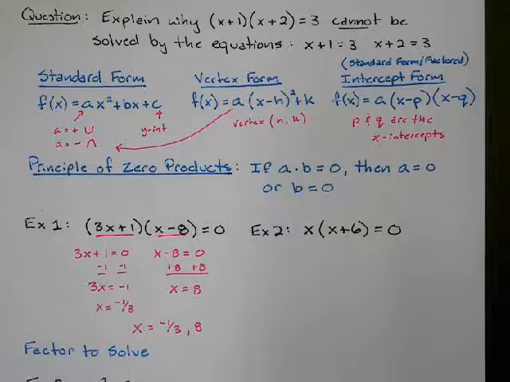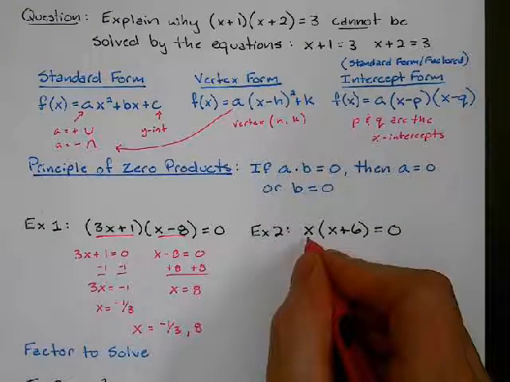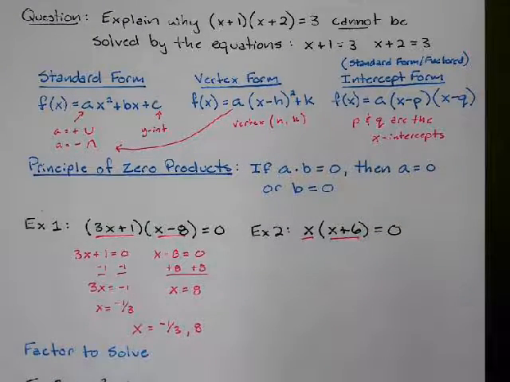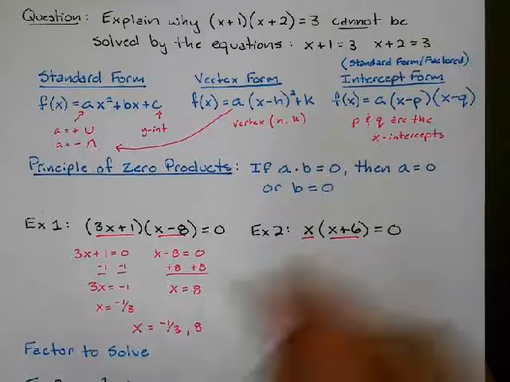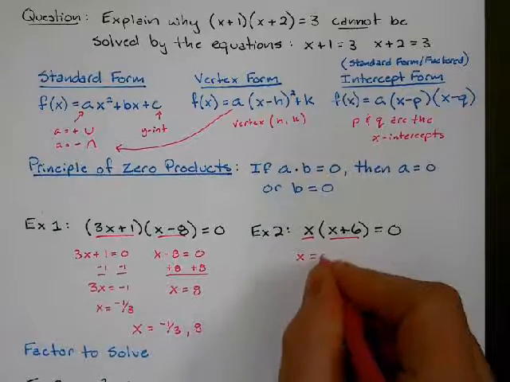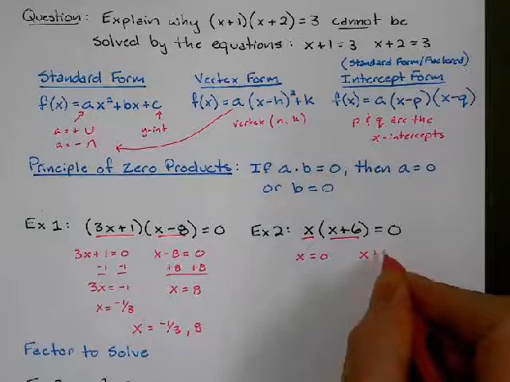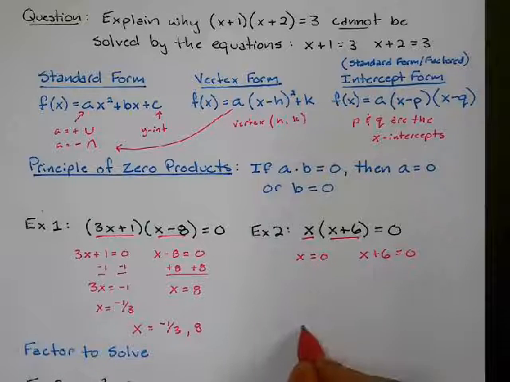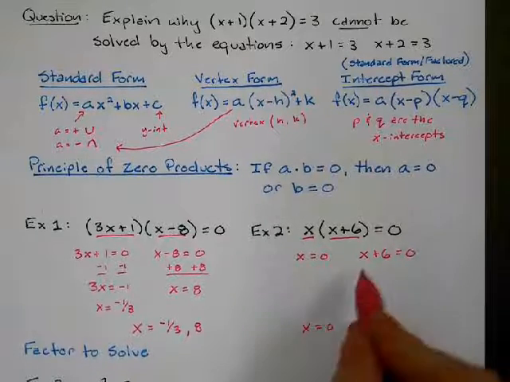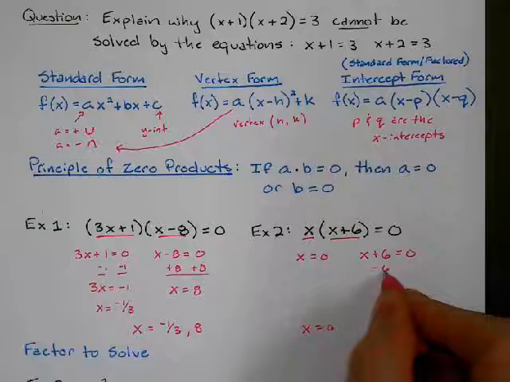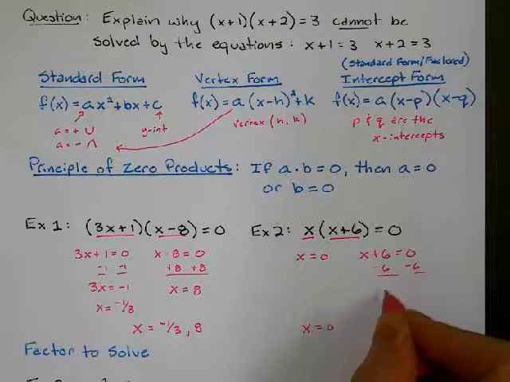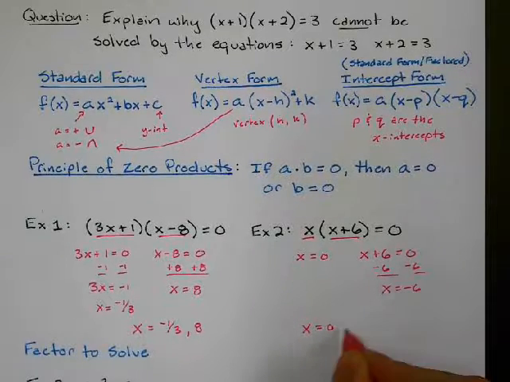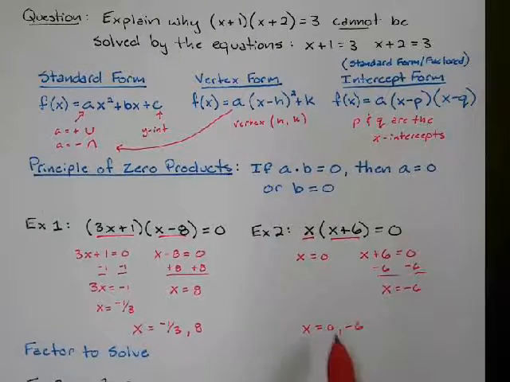Next one, I'm still multiplying two things. I'm multiplying x and x plus 6. So I'm going to set them equal to 0. X could be 0, or x plus 6 could be 0. I've already got one of my answers. X could be 0. My other answer, I can subtract 6 from both sides and get x equals negative 6. So my two answers are 0 or negative 6.